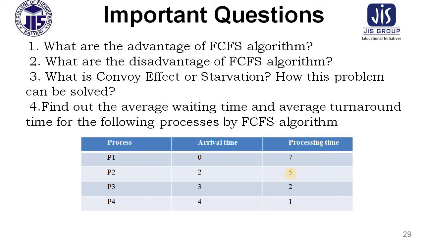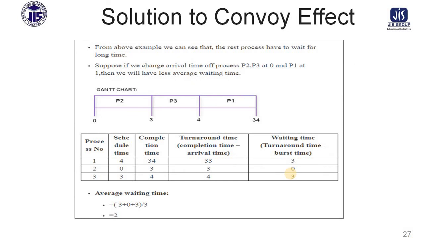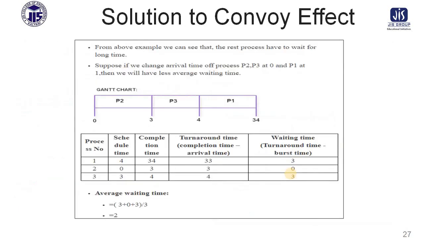So at time 7 it will exit from the system. The rest, P2, P3, P4, will enter the system and complete their execution. In this case, just see the convoy effect. With the convoy effect, the average waiting time is much higher than usual. So in this case, process 2 and process 3 will execute first, and at the end we will add the long process, that is process 1.